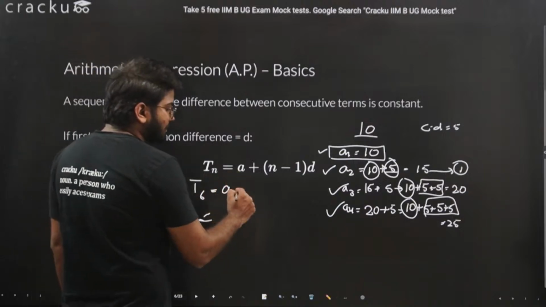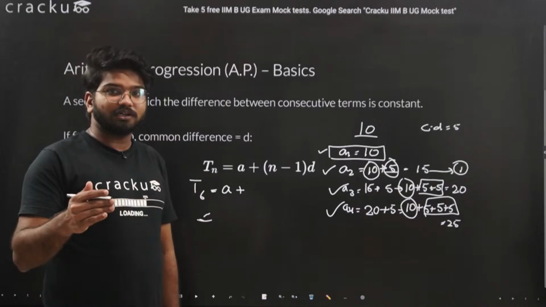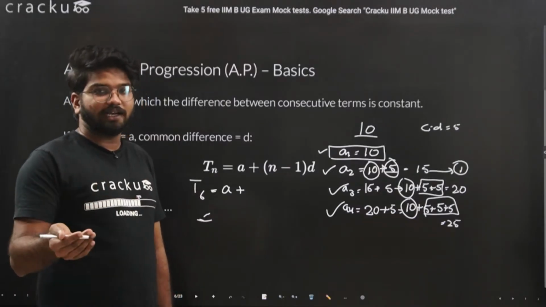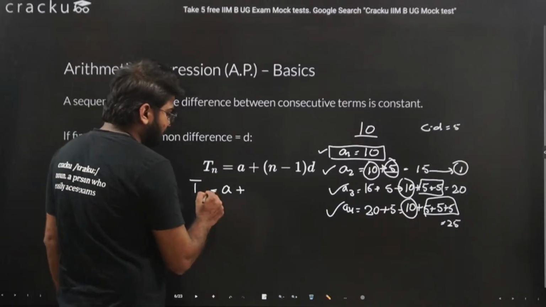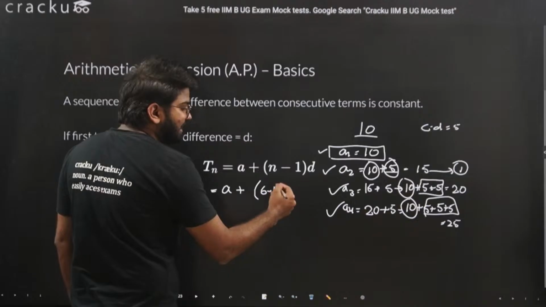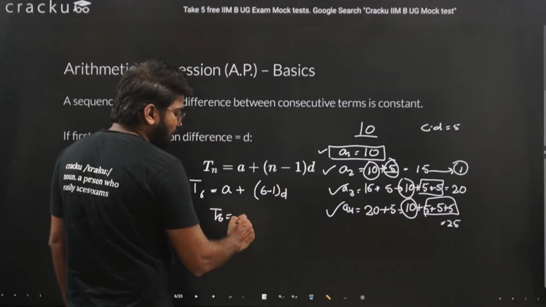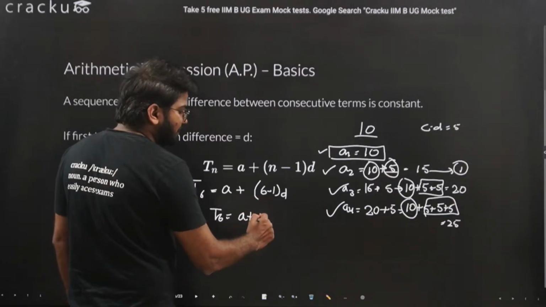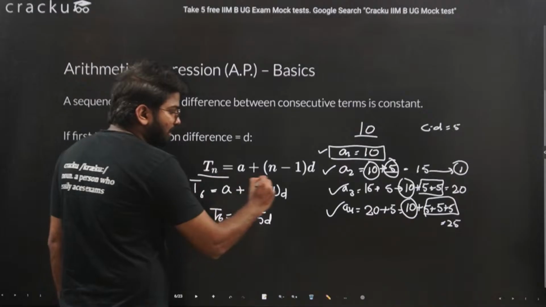So A plus n minus 1, where n is the term you are finding. We are finding the 6th term here, so n is 6, 6 minus 1, into D, where D is the common difference. So T6 will be equal to A plus 5D. This is how we create a formula. You understand this?